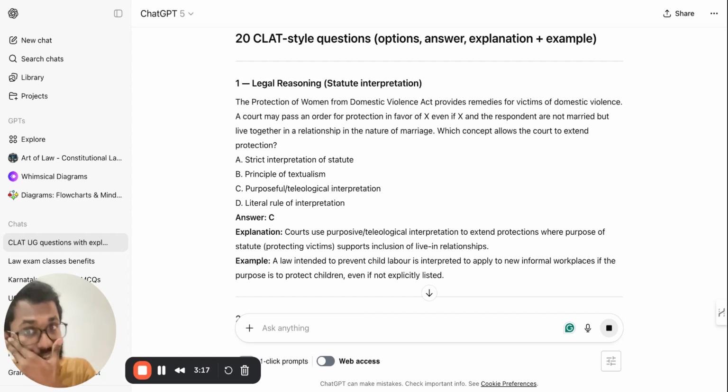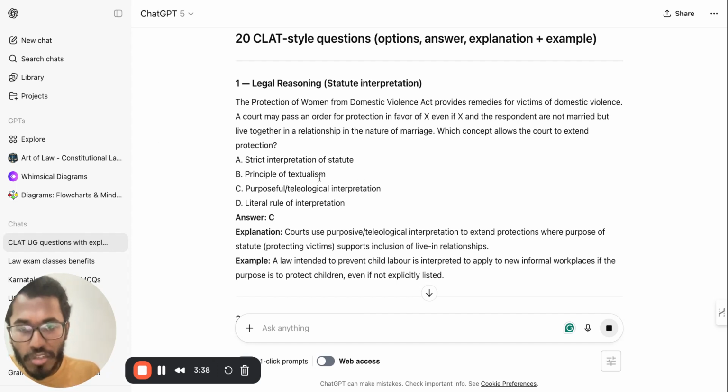Now let's go one by one. Let's see how we can learn from it. The Protection of Women from Domestic Violence Act provides remedies for victims of domestic violence. A court may pass an order for protection in favor of X, even if X and the respondent are not married but live together in a relationship in the nature of marriage. Which concept allows the court to extend the protection?